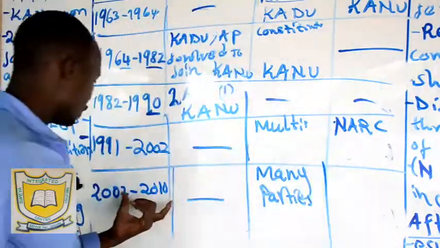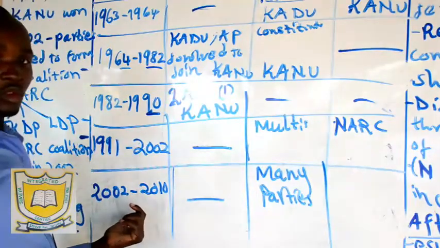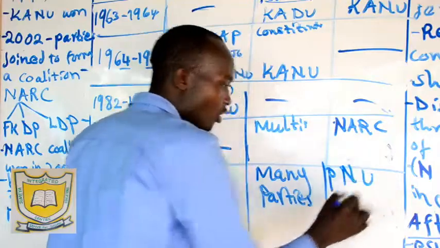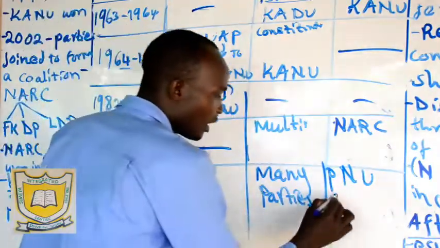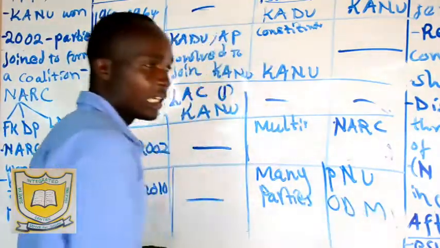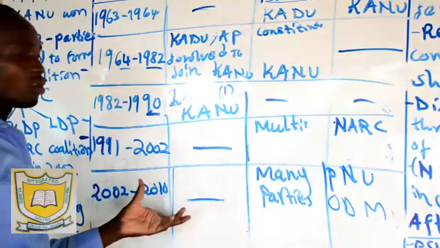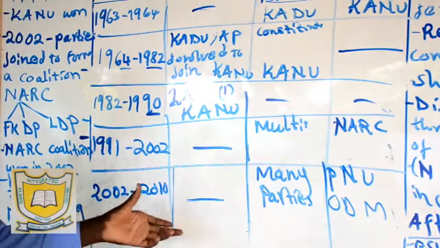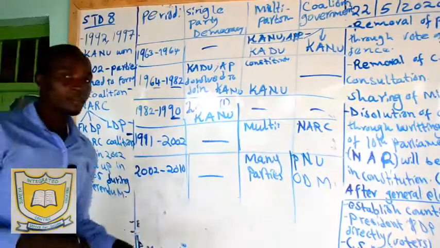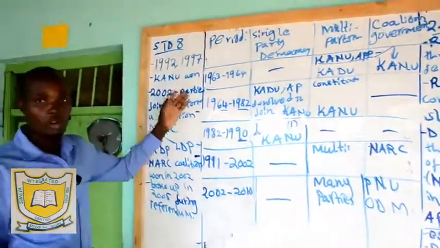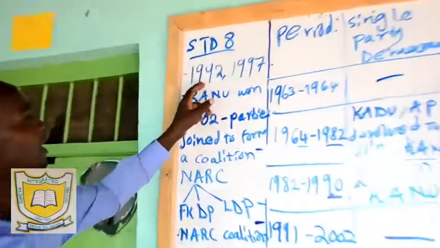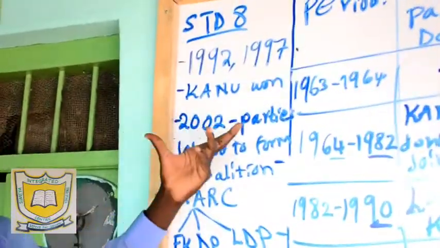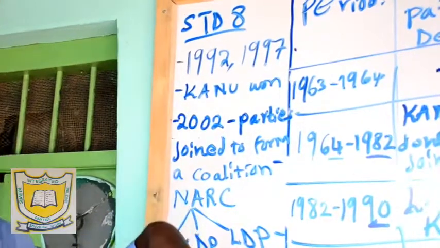Remember in 2007, PNU of Mwai Kibaki and ODM of Raila Odinga joined to form a coalition, the one we have talked about. To go back, in 1992 and 1997 elections were held, and KANU won.